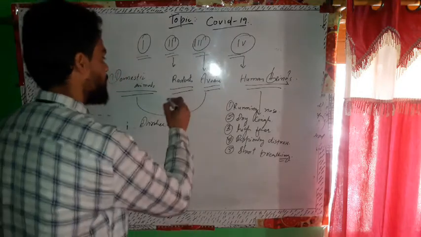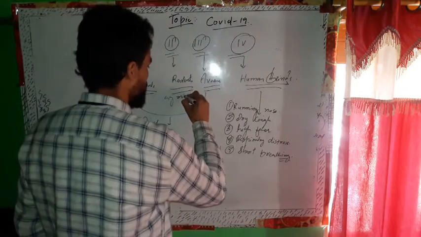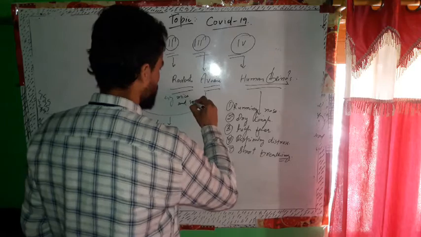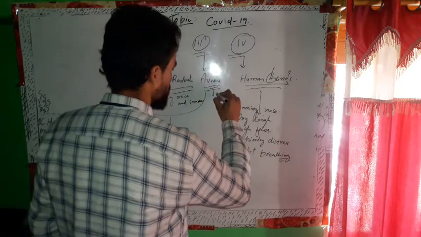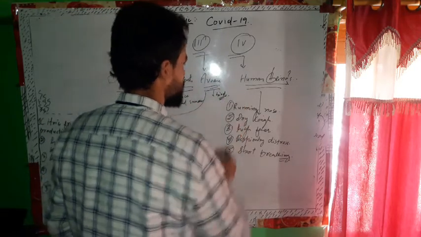But I have forgotten to give you the examples. Rodents, for example, mice and snakes. Avians, birds. Human beings, we people.